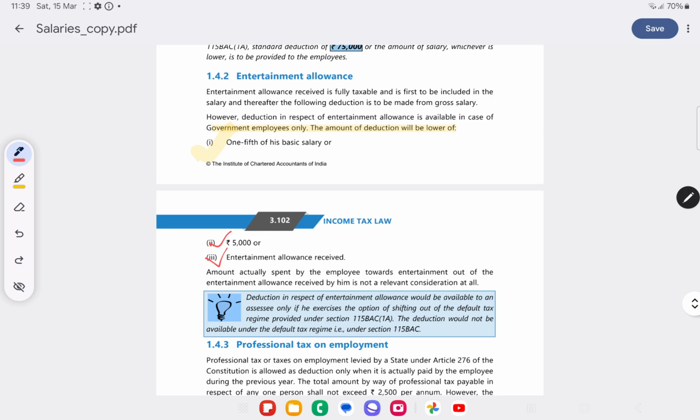The lower of these will be the deduction amount. The amount actually spent by the employee towards entertainment is not a relevant consideration at all. So entertainment allowance deduction is available only if we exercise the option of shifting out of the new tax regime, otherwise this will not be available.